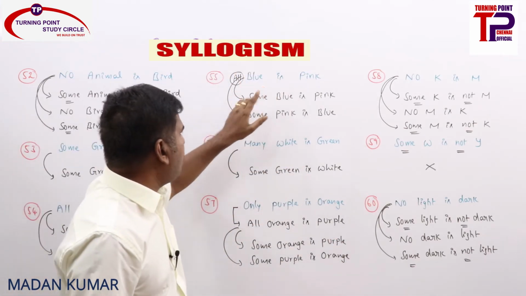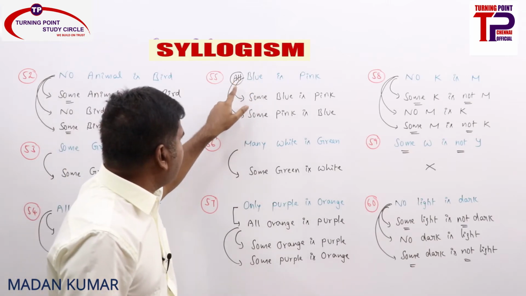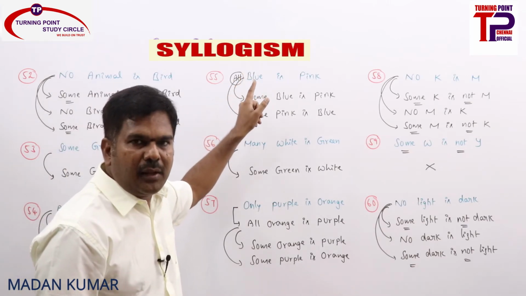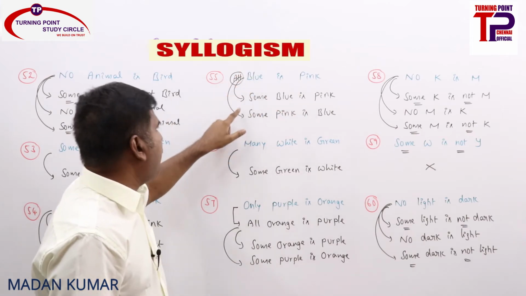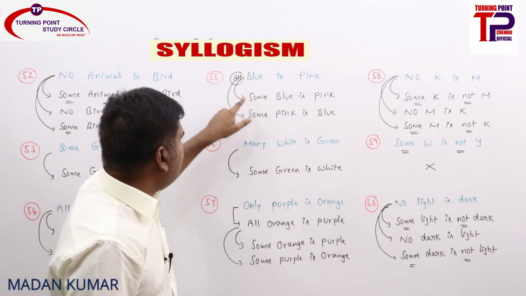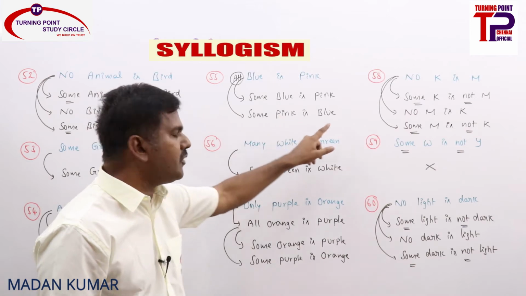Blue is pink. We need to mention "all" as the prefix, because whenever nothing is there before the subject, we need to consider it as A, right? So all blue is pink. Immediate inferences, first one, implications. So some blue is pink. Conversion, some pink is blue.